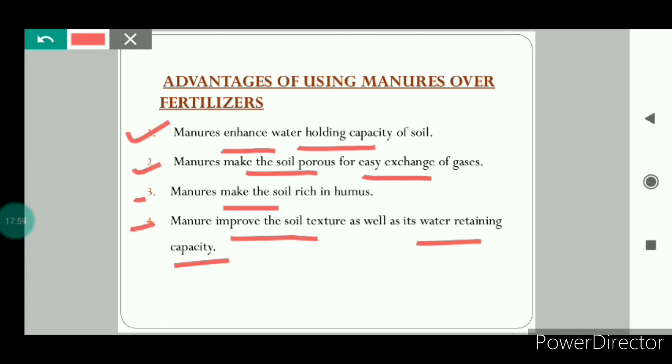Because of which manures are preferred over fertilizers. Manure and fertilizers both have their advantages and disadvantages, but as I explained some time before, fertilizers should not be used excessively.